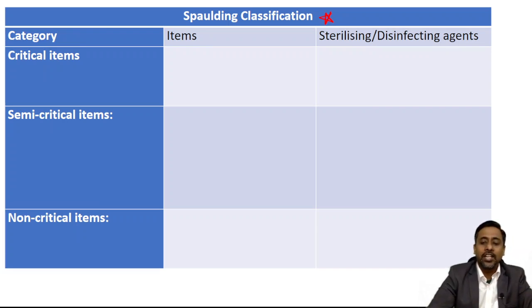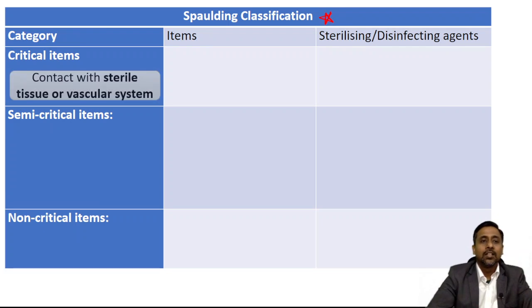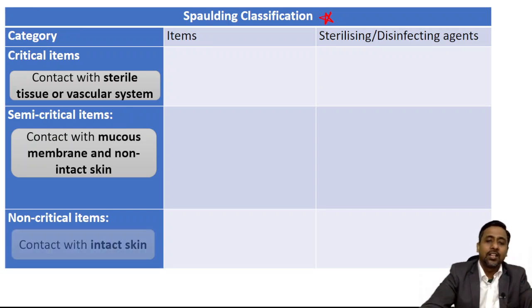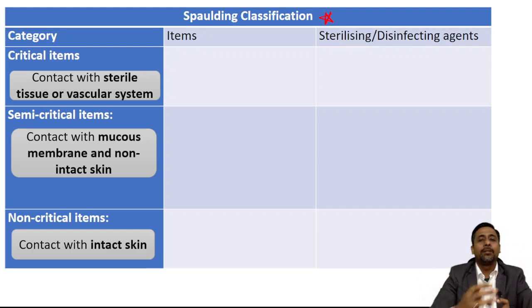Critical items are those items which come in contact with sterile tissue or the vascular system, that is blood vessel or sterile tissue. Semi-critical items come in contact with mucous membrane and non-intact skin. And non-critical items come in contact with intact skin. So sterile tissue, critical; mucous membrane, non-intact skin, semi-critical; intact skin, non-critical.